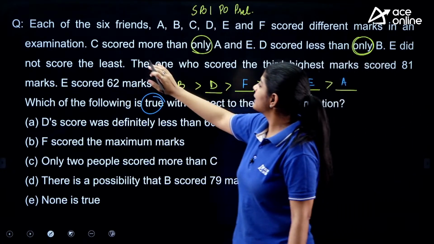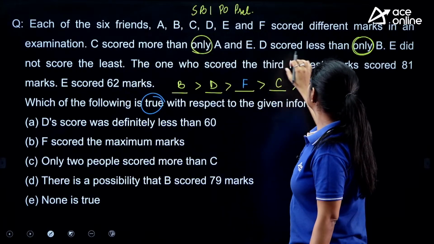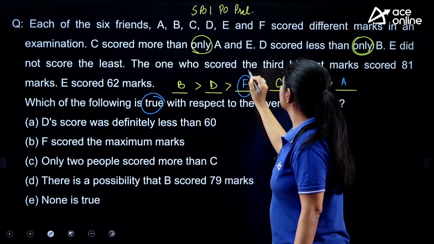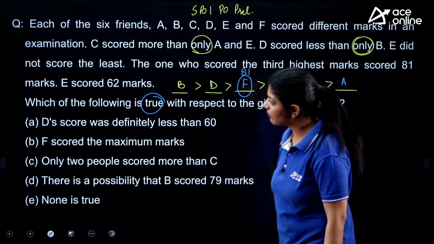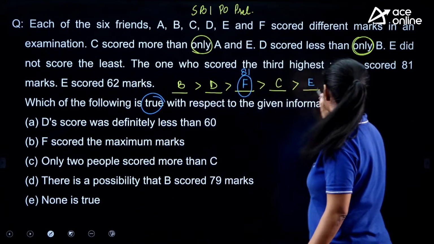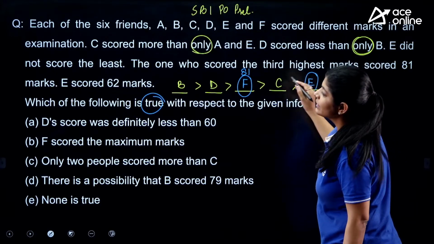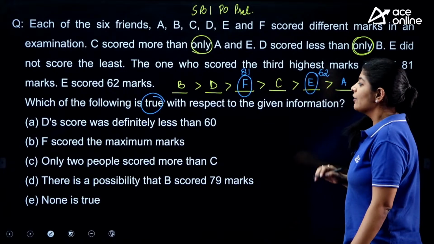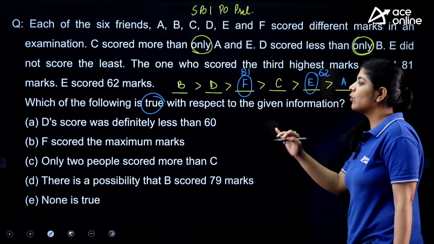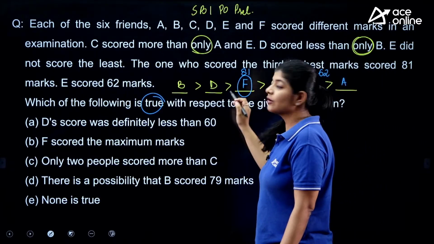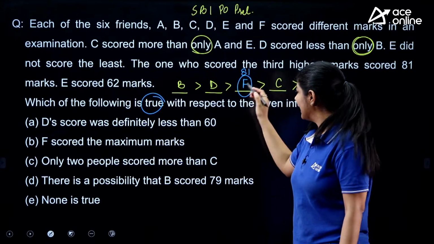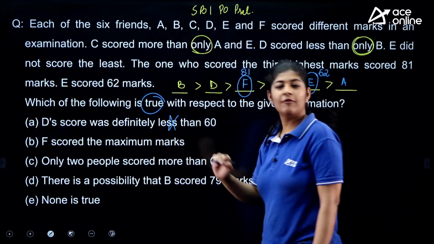The question says that the one who scored the third highest, that means F, scored 81 marks, and E scored 62 marks. Now the option says D's score was definitely less than 60. No, it must be more than 81. So this statement is false.